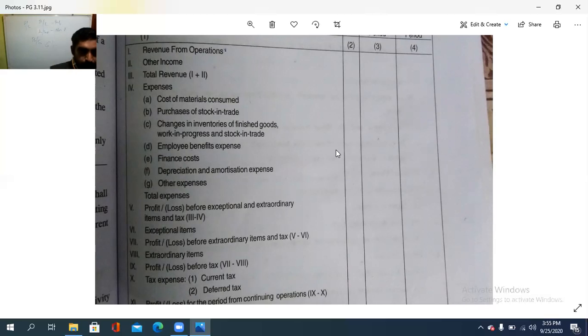Then profit or loss before exceptional and extraordinary items and taxes means the total revenue minus what is that? The total expense. That is the difference between expenditure and income, or revenue and expenses. So we will get the profit, otherwise loss. Isn't it? അപ്പം ആദ്യം നമ്മൾ റവന്യൂ ഫ്രം ഓപ്പറേഷൻ എഴുതി, അതിന്റെ കൂടെ അതർ ഇൻകം ആഡ് ചെയ്തു. അപ്പം എന്ത് കിട്ടി?